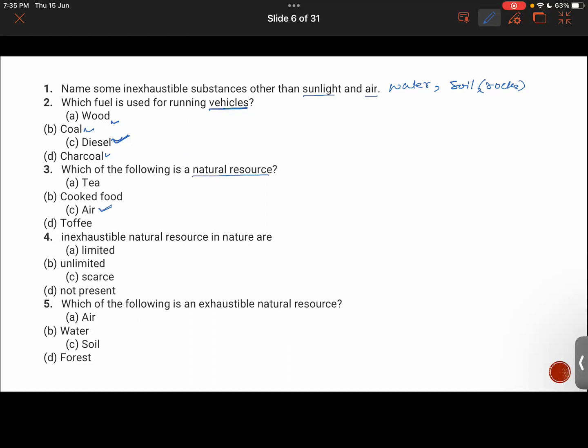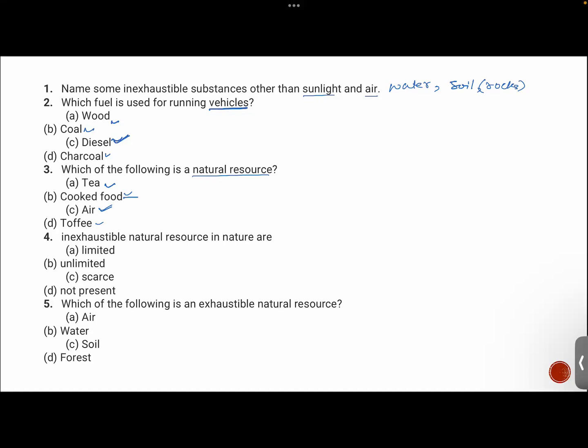So which of the following is a natural resource? That is the air. Although tea, cooked food, and toffee are also made from natural resources, cooked food, tea or toffee are processed forms of natural resources. You know what a processed form is? Something which is not in a raw state, that has been processed in industries.